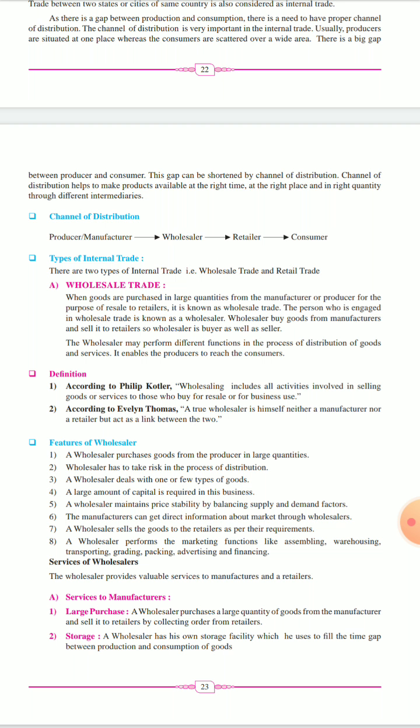Then a wholesaler deals with only one or few types of goods. Okay, he will not have many types of goods. Suppose he is buying plastic from the manufacturer, he will have only plastic items. Okay, if he is buying any grains, then he will have only grains. ऐसा नहीं कि उसके पास बहुत सारी चीज़ें होंगी. Wholesaler मतलब he will deal in one or two types of goods.